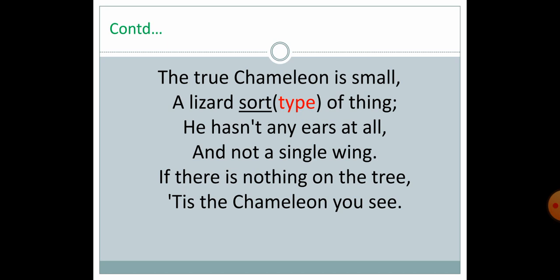So very humorously and with some wit, the poet describes the animals. What are the animals that the poet described in this poem? At first the Asian lion, second the Royal Bengal tiger, third the leopard, then the hyena and the crocodile, then the chameleon.